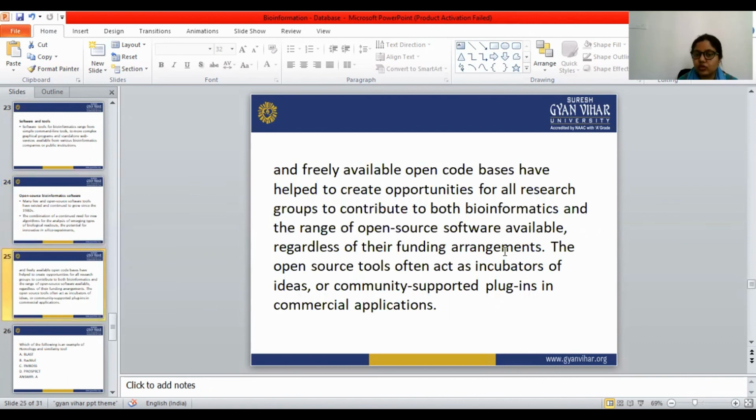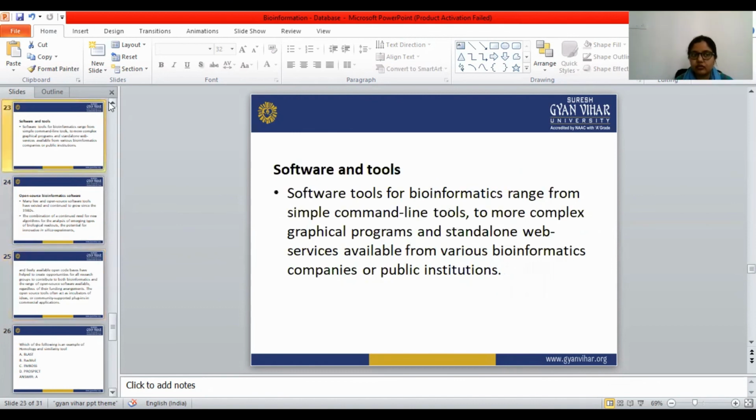Open source tools often act as incubators for ideas or as community supported plug-ins in commercial applications. So there are lots of software and tools available.